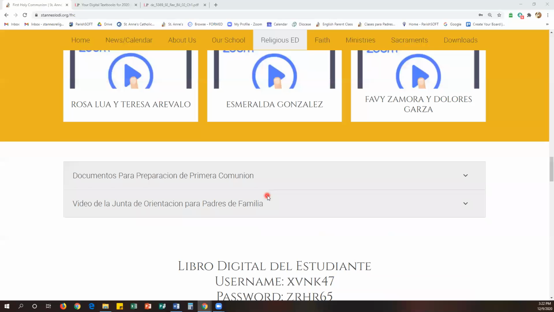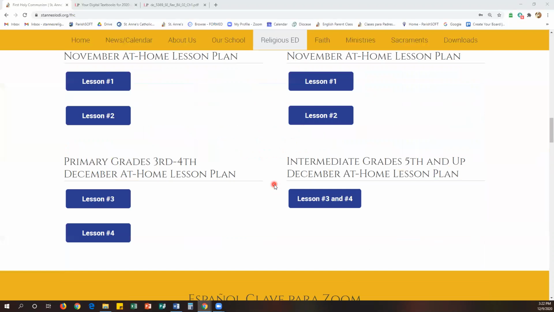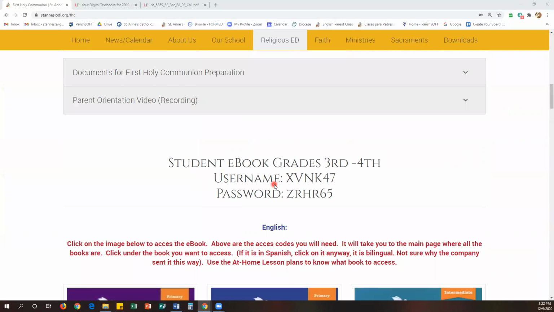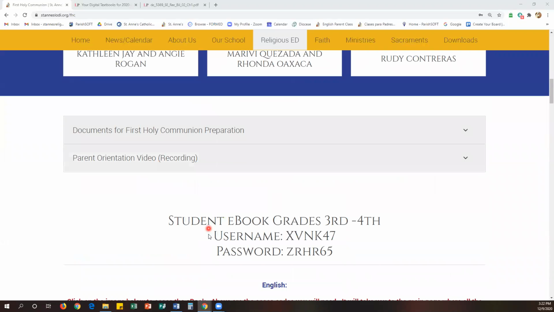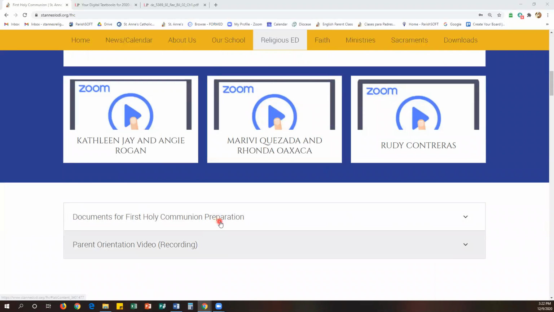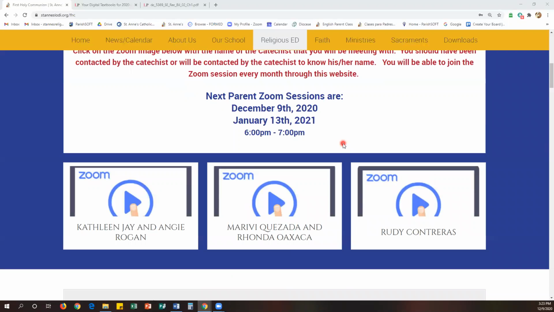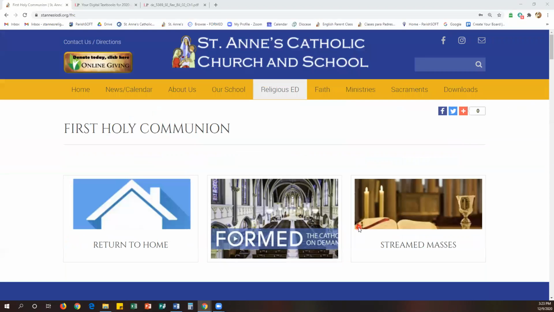We will add the printed version of the prayers that are required, and that's still waiting to be added on here. And then later on, we'll have another parent meeting as well to discuss how the second half of the year will be. But as for right now, this is your guide to the First Communion webpage.